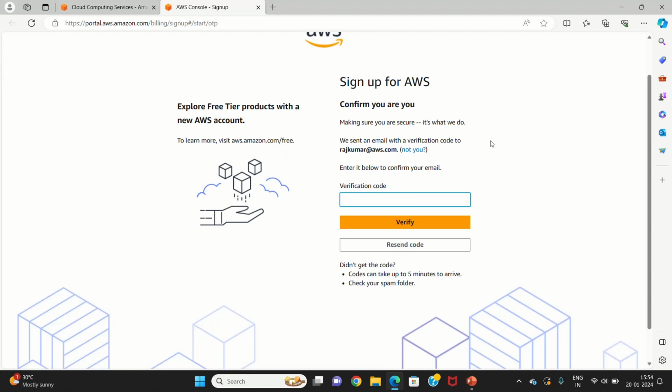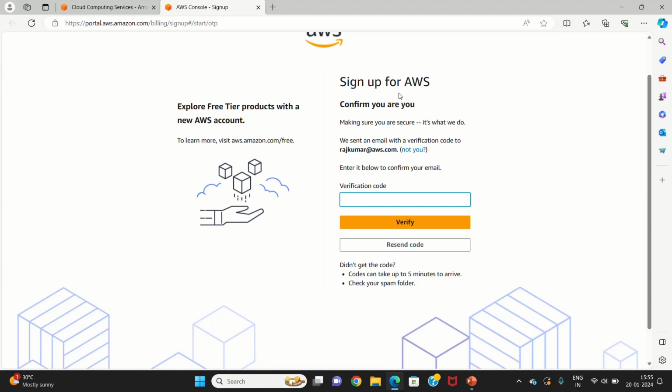Once I verify this, immediately after it will ask to set a password. I need to give a password and confirm that. Once that is done, my email is registered into AWS. I can't use the same email to create a new account.